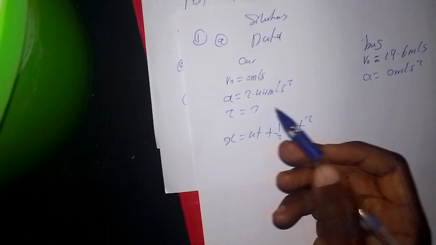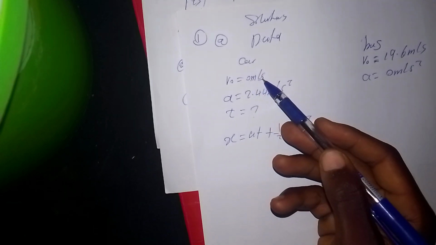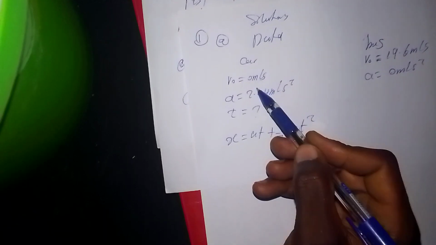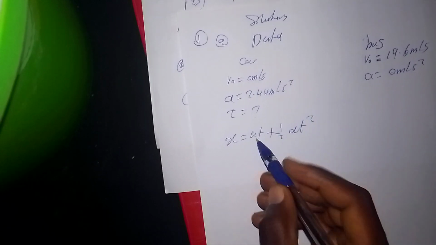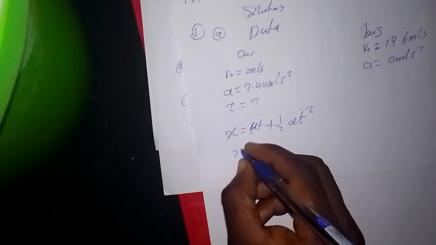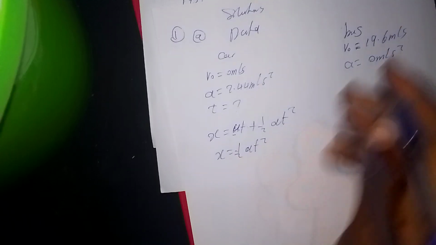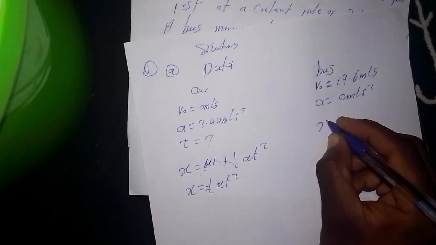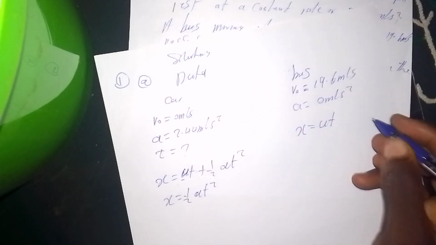For the car, we know that it started from 0. So this is the initial velocity, and this is time. Then this is the acceleration, and this is time again. So we know that this term would definitely be 0. Our equation will be reduced to this. And for the bus, we write the same equation.